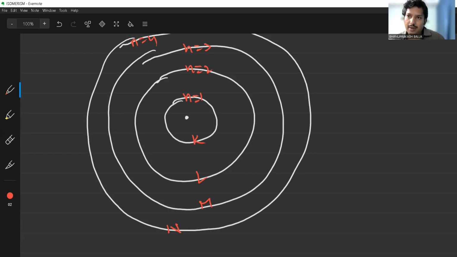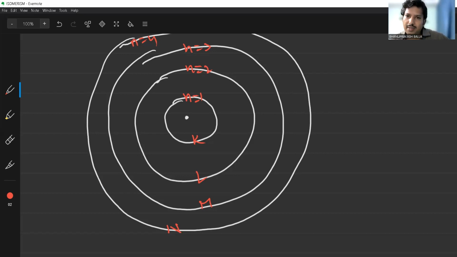That is the reason that particular orbit is also known as a stationary orbit. Why? Because the electron revolving on the particular orbit neither loses nor gains energy.